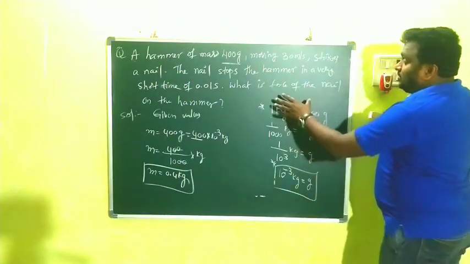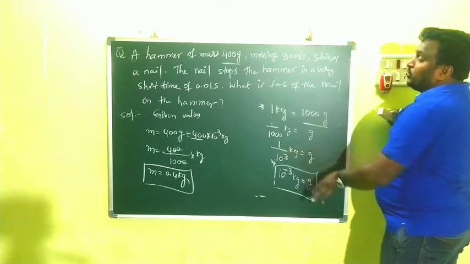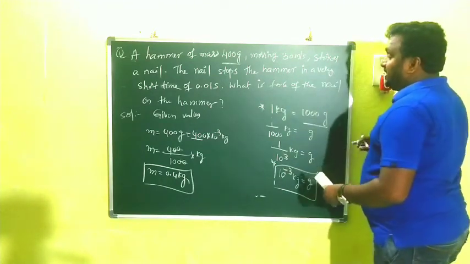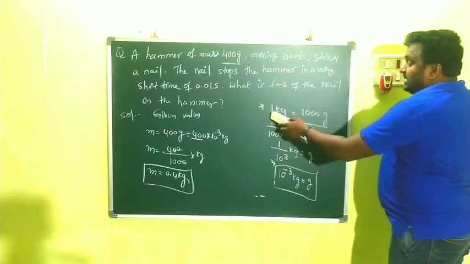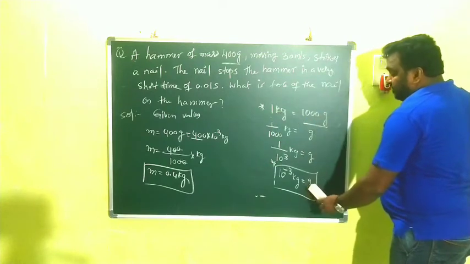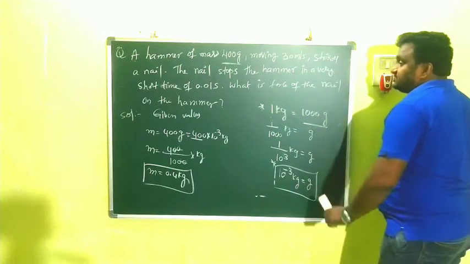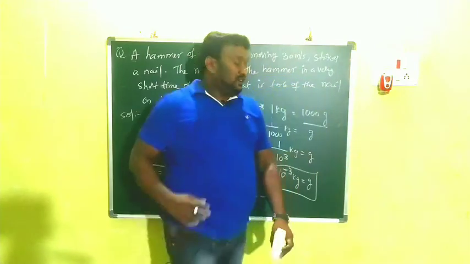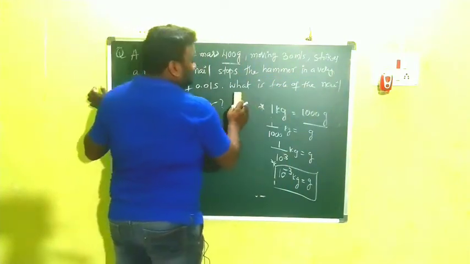So while you are watching the problems, you must maintain notes, then only you will get clarity. Here 1 kg is equal to 1000 grams. From that, 1 gram is equal to 10 power of minus 3 kg. Clear? So after that, now I am going to the continuation here.